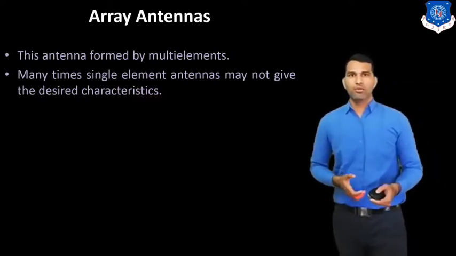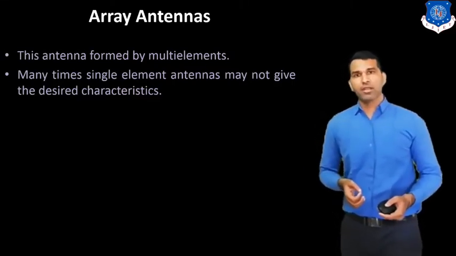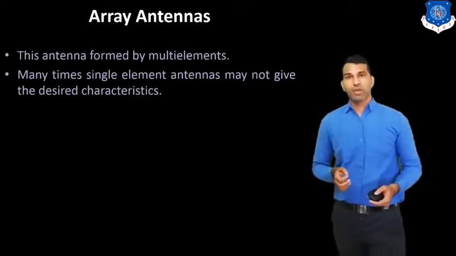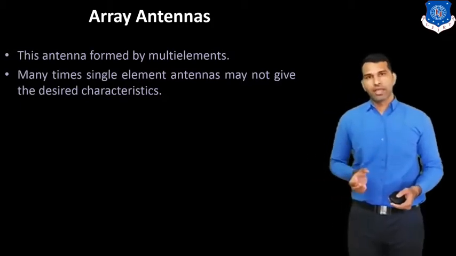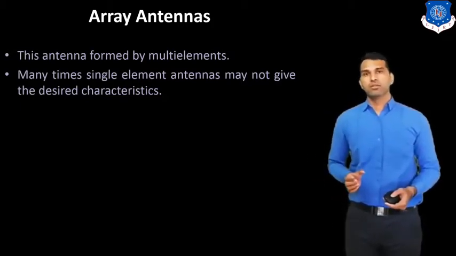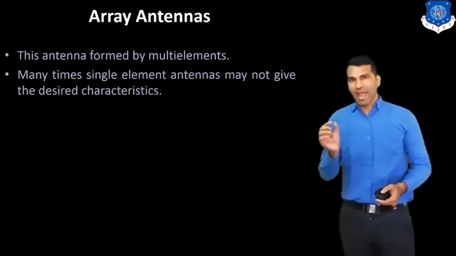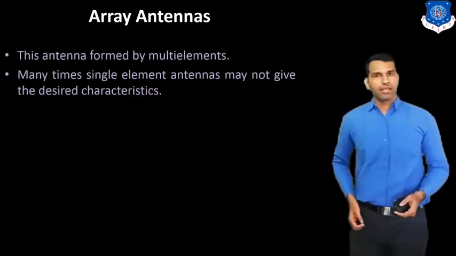Like if we want 6 dB gain or 8 dB gain by using a patch antenna, it is very difficult to get this desired gain by using a single element. So we have to use an array. By using an array structure, we can get the desired gain.